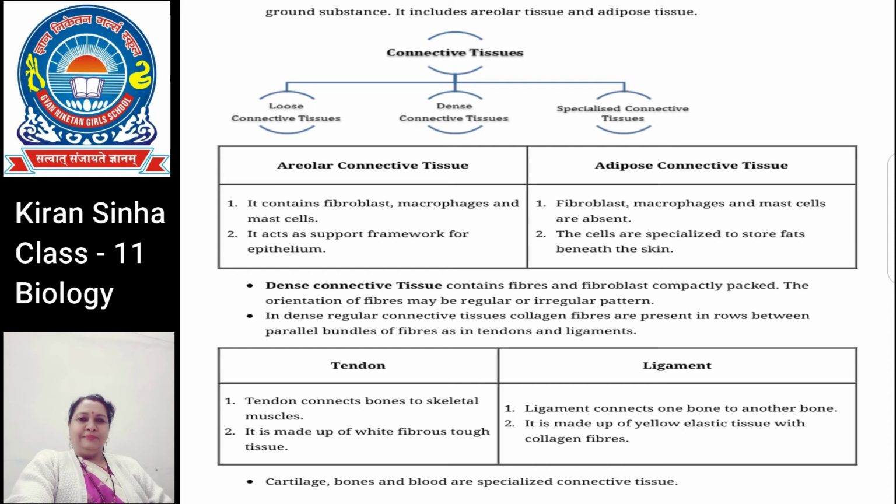Supportive connective tissues: the bone and the cartilage. It provides support to the organs. It gives protection to the vital organs. It helps in movement and locomotion along with the muscular tissues. Bone and cartilage are the examples of the supportive connective tissues.